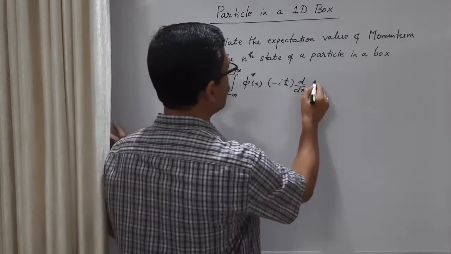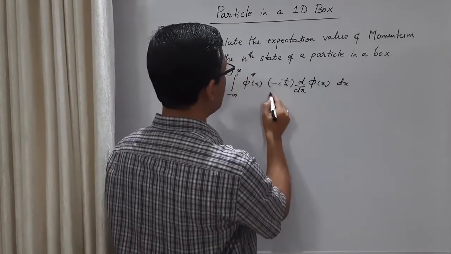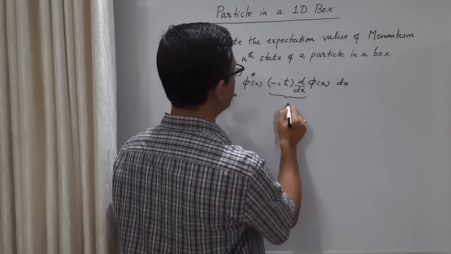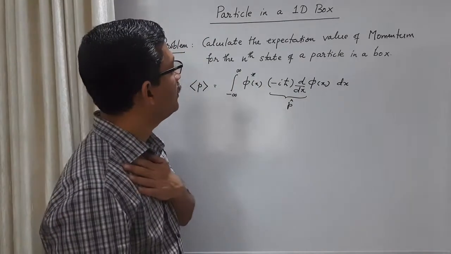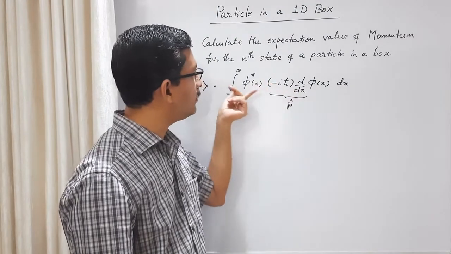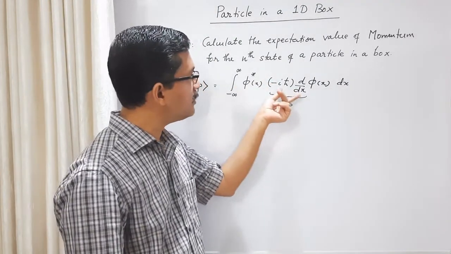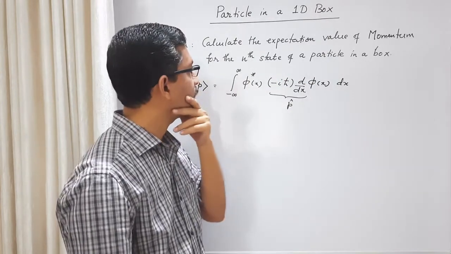Okay, phi of x dx. This is the momentum operator, minus i h cross d by dx. Now the momentum operator is a differential operator, so it should be placed exactly between phi star and phi. That means here it is operating on phi only, not both phi star and phi.